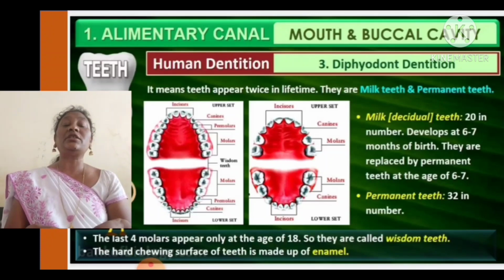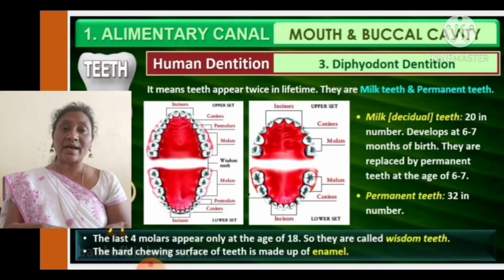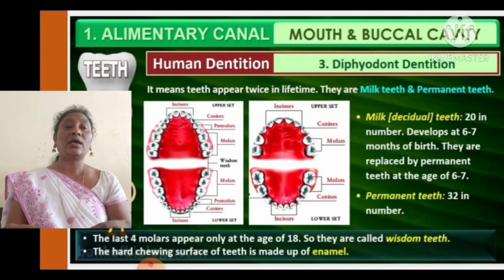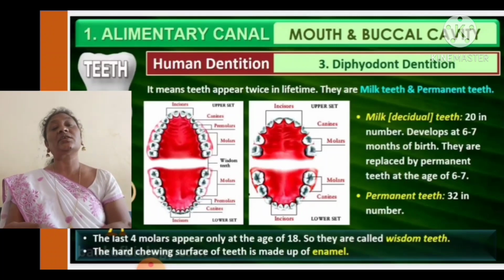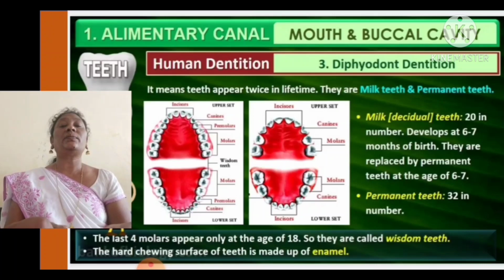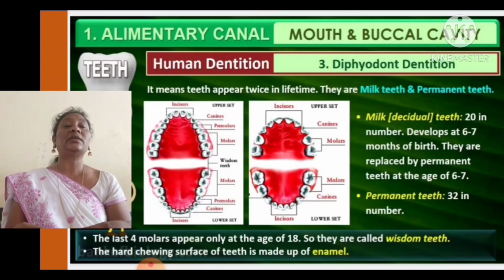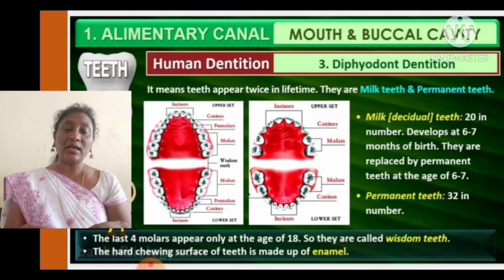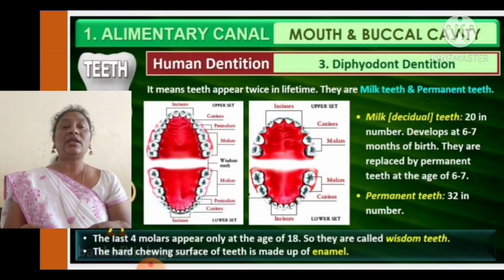Very soon after birth, when the baby reaches 6 to 7 months, we can find the growth or development of teeth. Such teeth are called milk teeth. They are replaced by the permanent teeth at the age of 6 to 7 years. When they reach 6 to 7 years, the milk teeth are removed and we can find the formation of permanent teeth. Permanent teeth number 32. Milk teeth count is 20 and permanent teeth is 32.